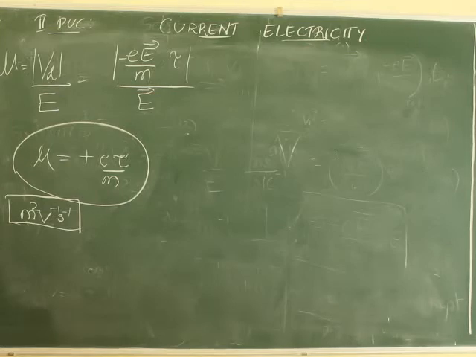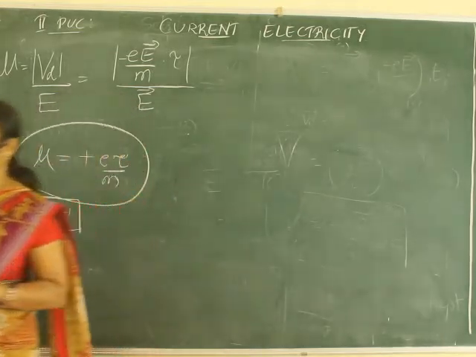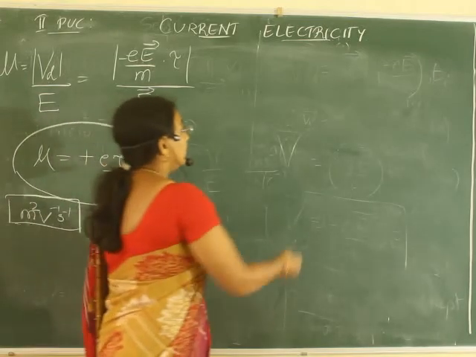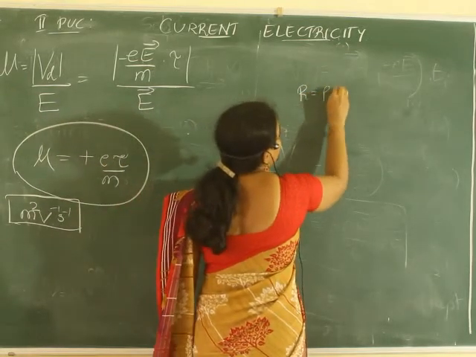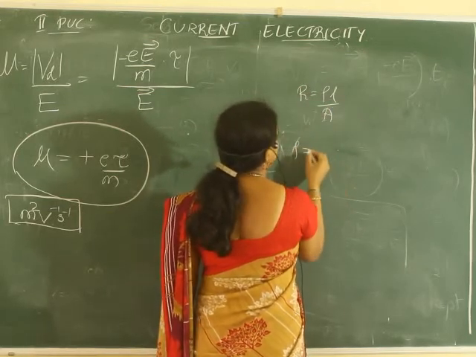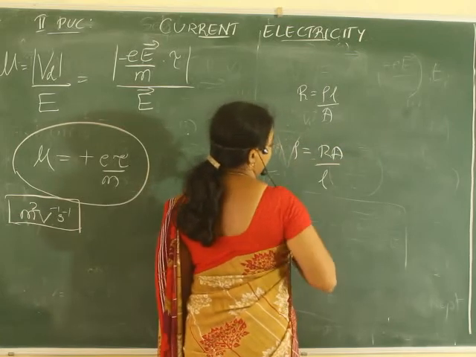Correct? Then, you have to write the definition of resistivity also. How will you write it if the question is asked? What do you mean by define resistivity? It is defined as the resistance of the material of unit length and unit area of cross section. See here, R is equal to rho L by A, correct? So, resistivity rho is equal to RA by L. We wrote it that time itself.